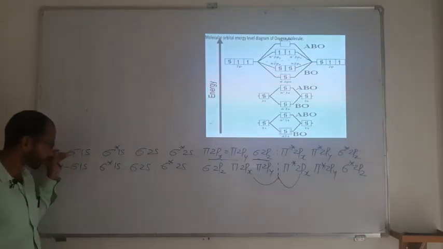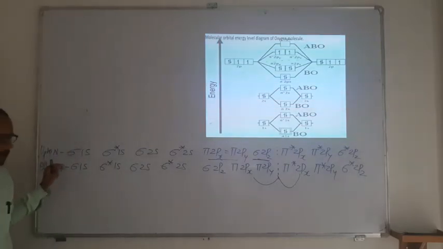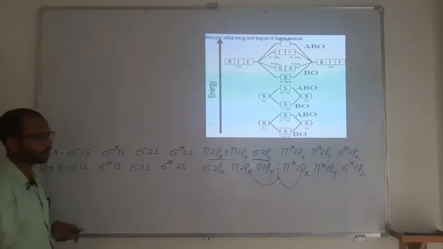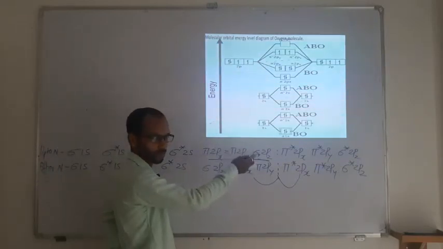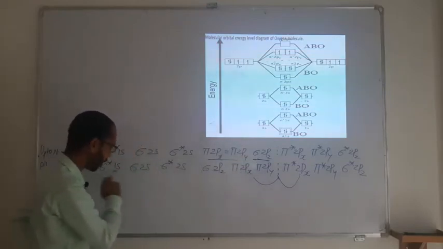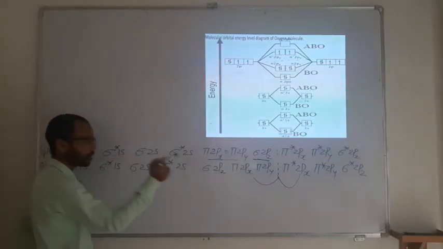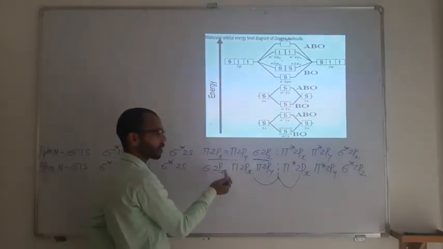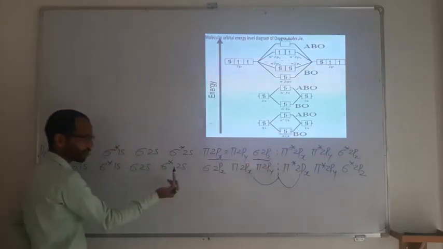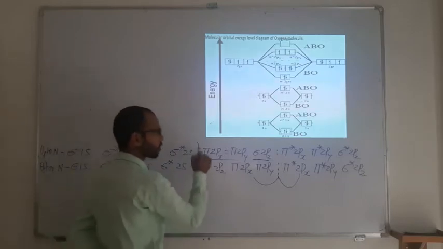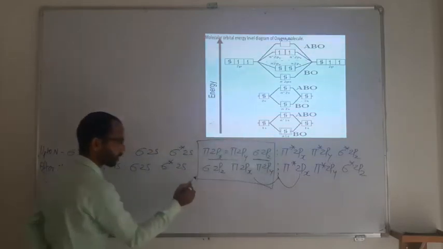So these are the two electronic configuration changes. Up to nitrogen, first pi 2px, pi 2py will come, and then sigma 2pz. Whereas after nitrogen, that is oxygen onward, first sigma 2pz will come, and then pi 2px, pi 2py. The rest of the orbitals, later as well as before, are the same. Only these changes take place here.